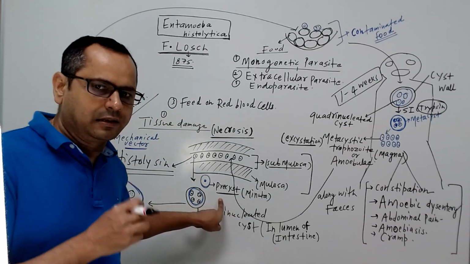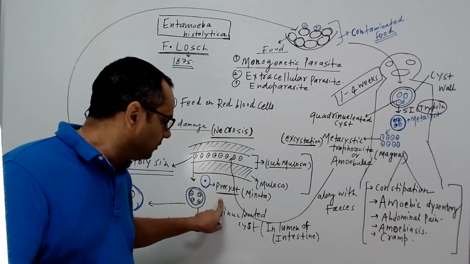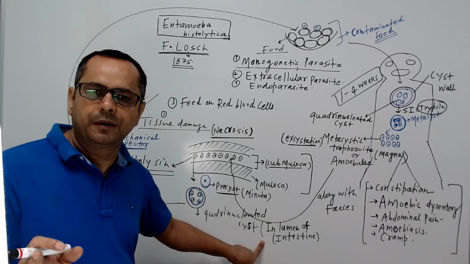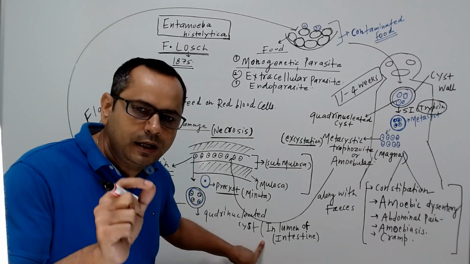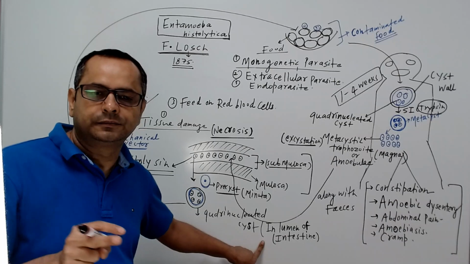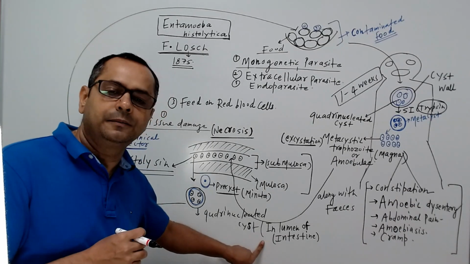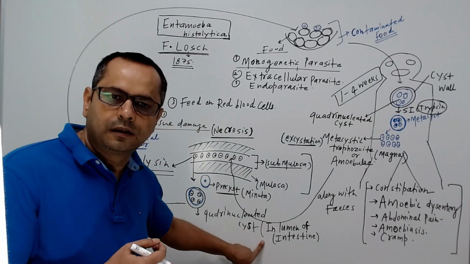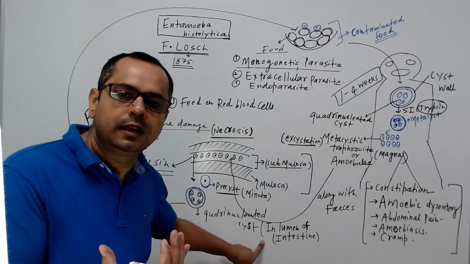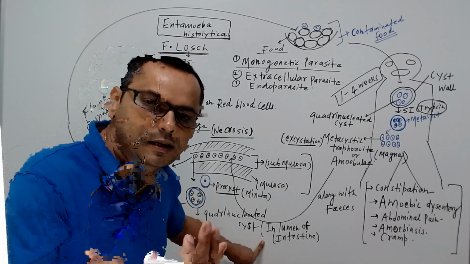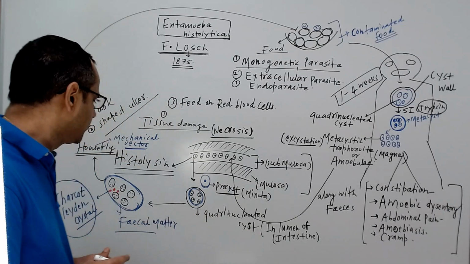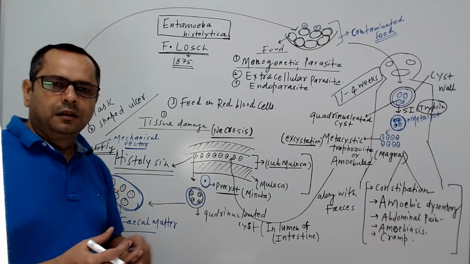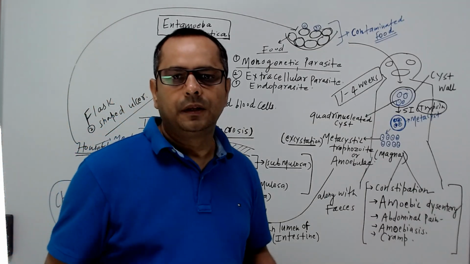Now that pre-cyst is again converted into a quadrinucleated cyst in the lumen of the intestine. Remember, we cannot see a quadrinucleated cyst in the body tissues or the tissues of the large intestine. Once that pre-cyst enters the lumen part, here it develops into a quadrinucleated cyst, and that cyst comes out along with the fecal substances from the body.